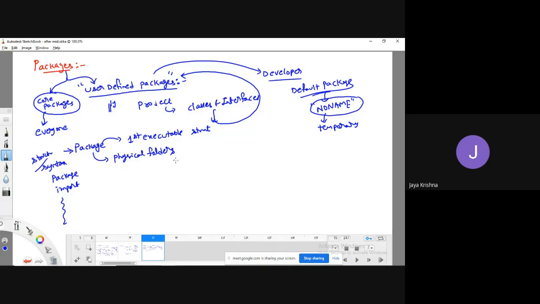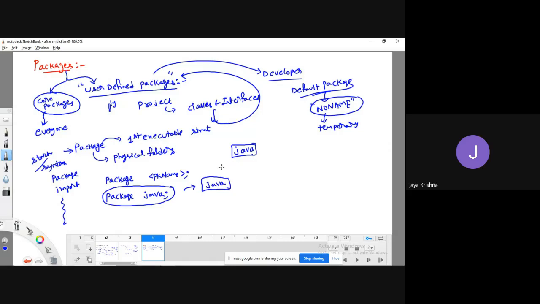Package is a predefined keyword which is used to create physical folders in Java. If I want to create a folder called Java, I need to use the package keyword. This keyword is meant to create a package, or simply call it a folder. The name we provide is the package name. For example, I am writing package followed by the name Java. What is the meaning of this? It is going to create a folder with the name Java.